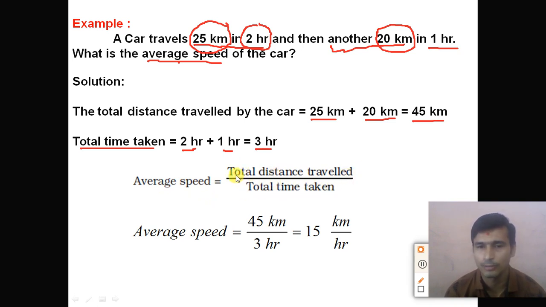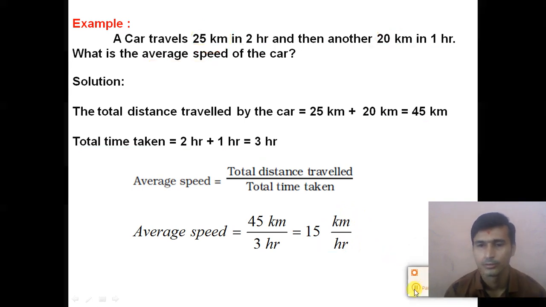So how much distance covered by the car? 45 kilometer. So if we put the value distance 45 kilometer and time 3 hour, we get the answer: the average speed of the car is 15 kilometer per hour. How we convert this kilometer per hour into meter per second, we will see later on in the next video, right? So dear students, understand about this example.